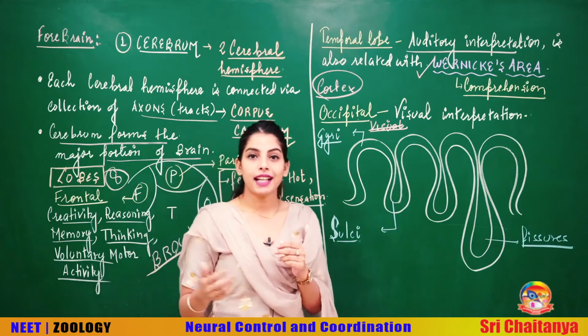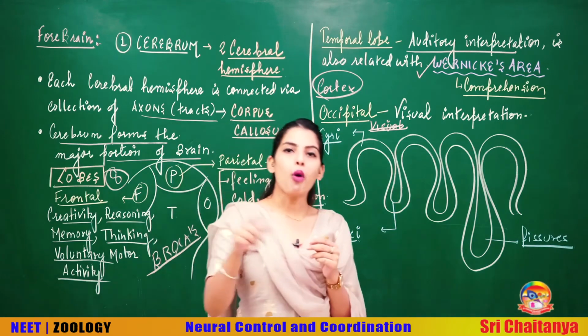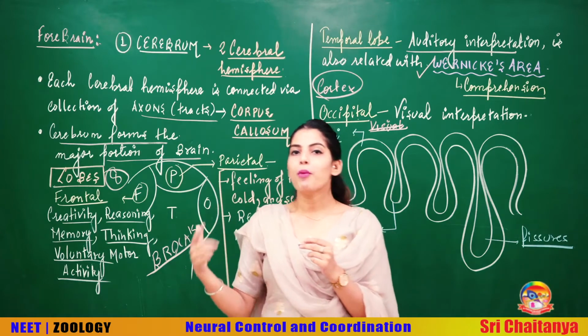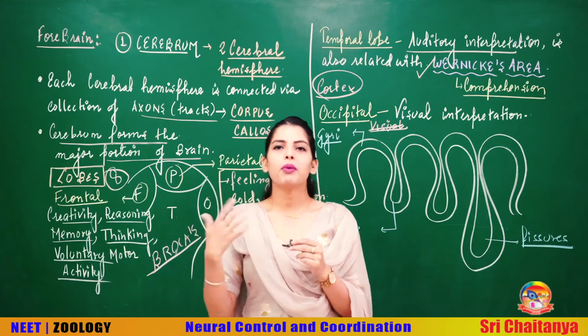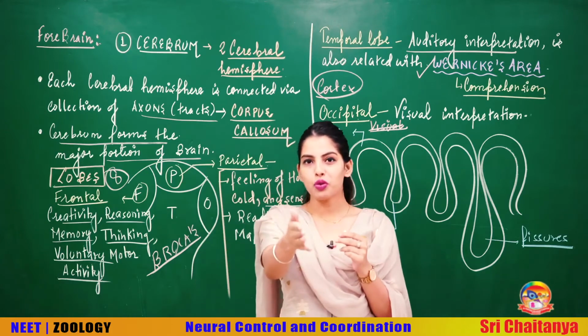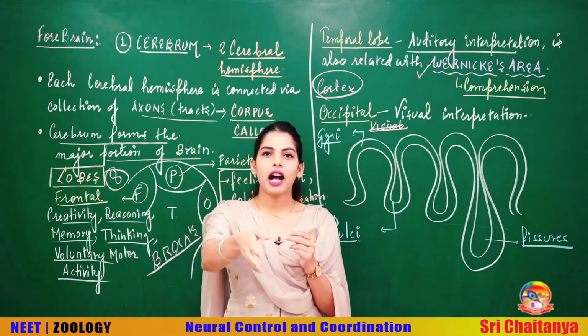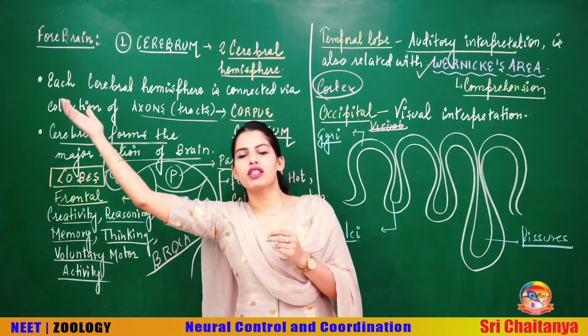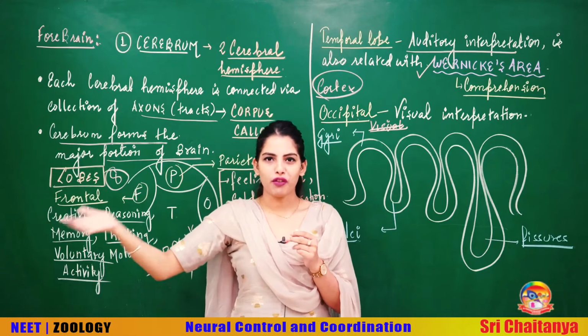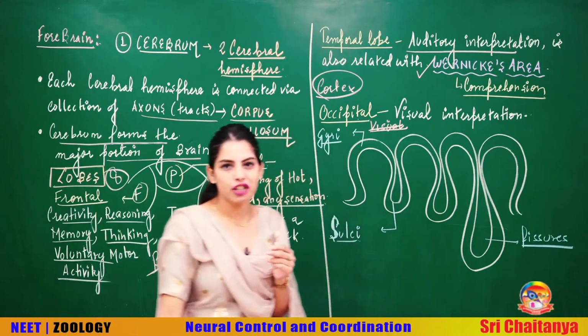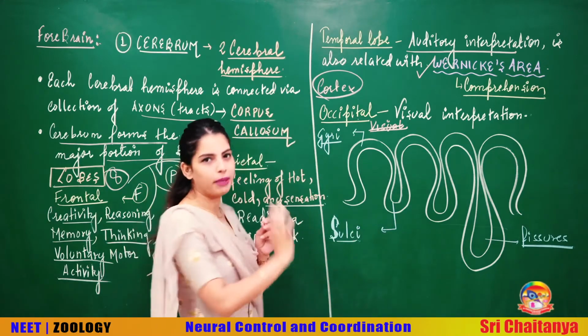Also, sometimes we say that more convolutions, more folds, lead to more neurons, that leads to more intelligence, okay. But we can't control the convolutions. What we can do is work hard, and if we work hard, we don't need many neurons, you know. We have sufficient neurons. If you work hard, that is also going to pay off. So don't worry about the number of convolutions or the number of neurons that you have in your brain.